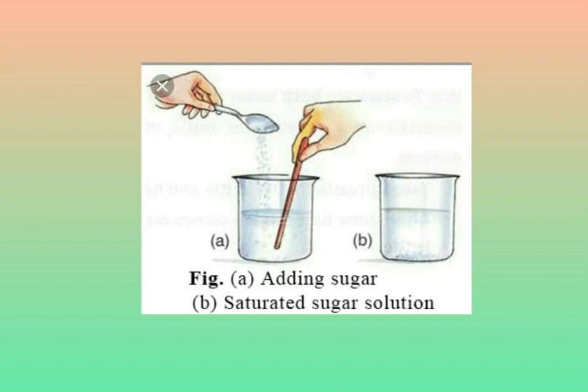If you add one more half teaspoon to the cup of water, it should leave sediment there. In such a situation, we call it a saturated solution. Then how will you make a solution?